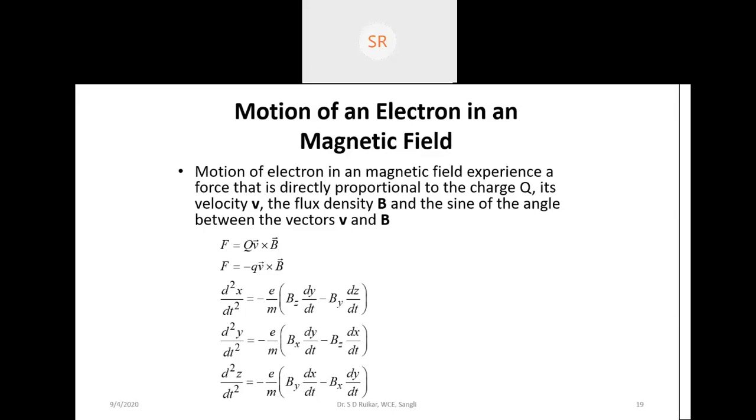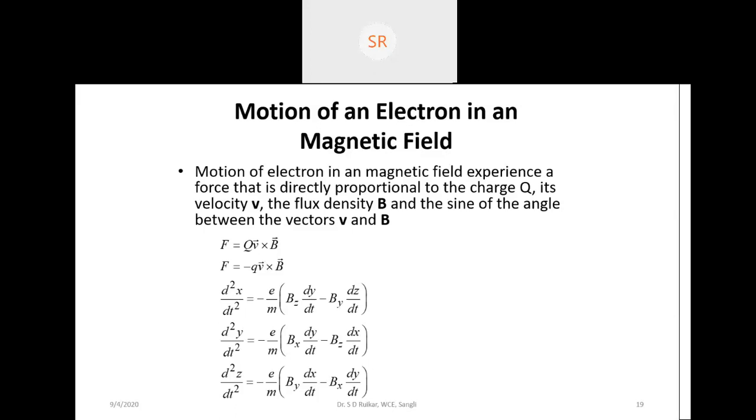Whatever happened here, at any point on the particular given circle, we can say the electron is moving in a circular path. So it feels that there is an outward force, and that force is called the centrifugal force, a pulling force.